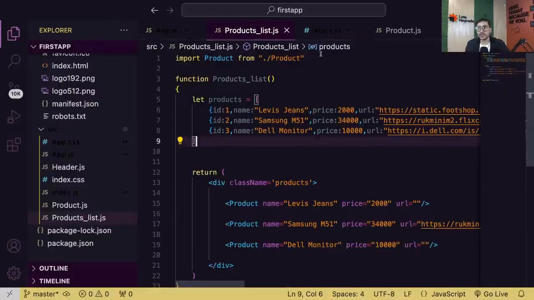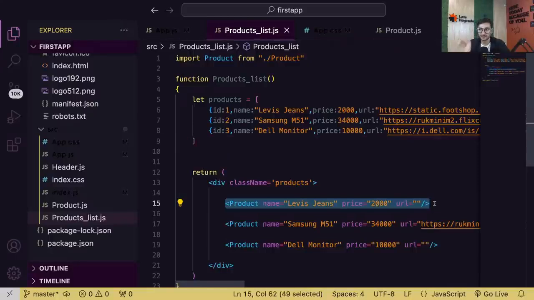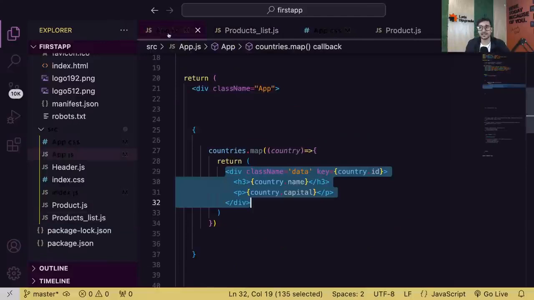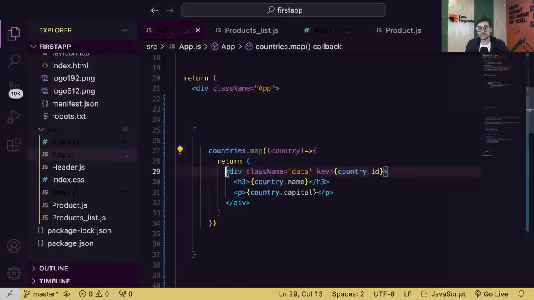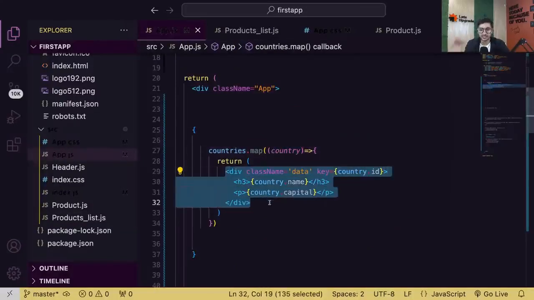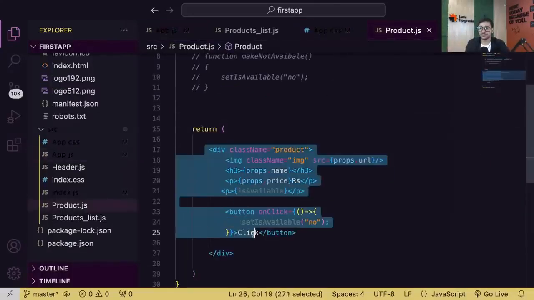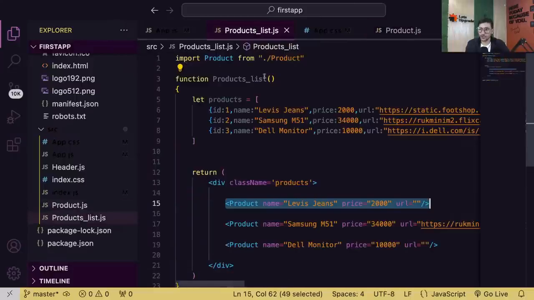Same thing we are doing here. We have a product component. This component creates a product for us, which is nothing but HTML internally. But see, I'm showing you both ways here. You can directly put HTML in your map, or you can have a separate component which is returning that HTML, and you can use that component inside a loop.